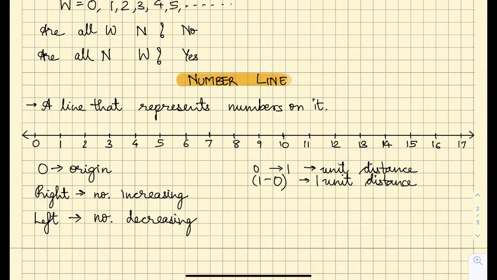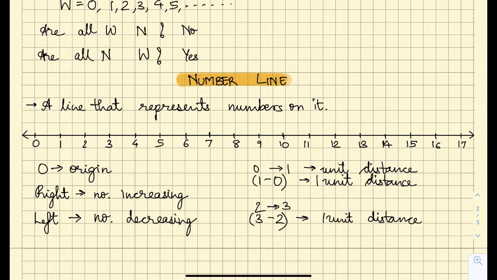Now similarly if I check for other numbers, for 2 and 3, I do subtraction again, 3 minus 2 is 1, so there is 1 unit distance. Henceforth I can find out for various numbers.